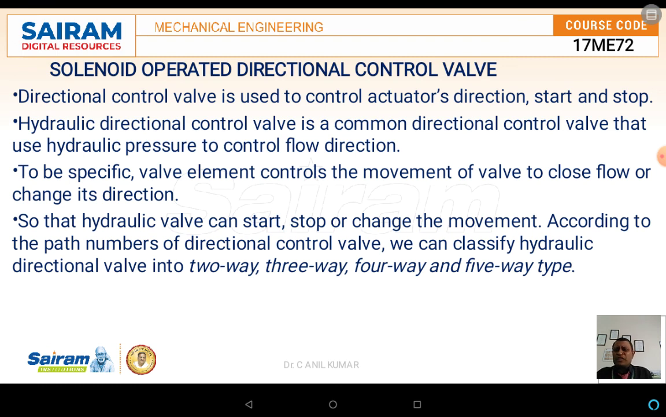Now the next part is the solenoid operated DC control valve. This solenoid operated DC control valve can be implemented as a two-way valve, three-way valve, four-way valve, or five-way valve. As you know, hydraulic valves are used to start, stop, or change the direction of the fluid flow, which depends upon the number